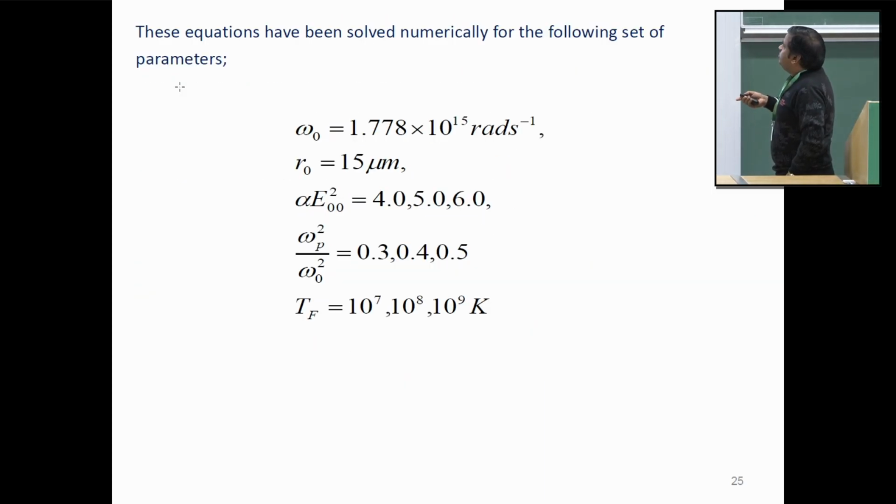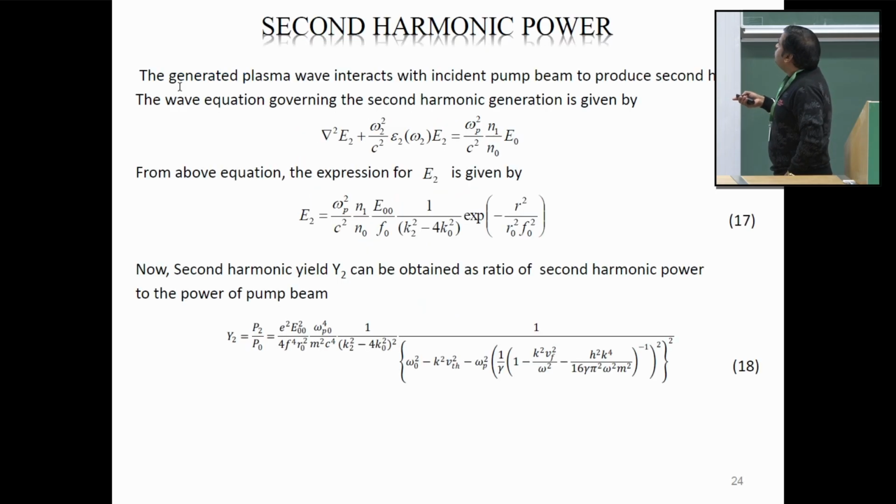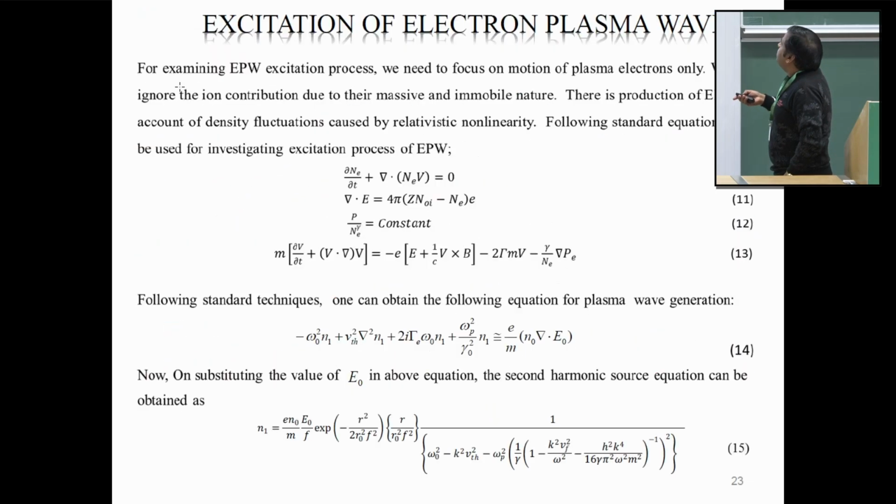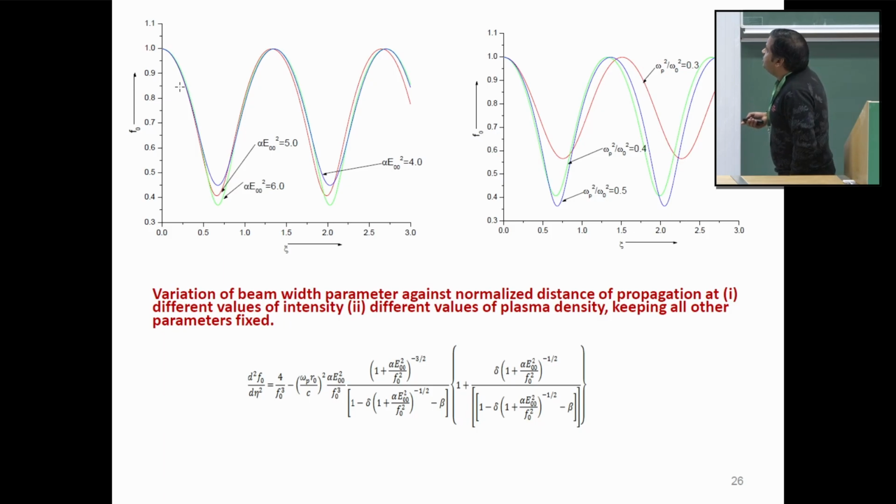So we have used these parameters for numerical simulation of equation number 18 and equation number 9. So these are our results. Figure 1 shows the variation of beam width parameter versus the normalized distance of propagation at different values of intensity. Here we see that as we keep on increasing the intensity, the focusing of the beam increases. This is due to the fact that whenever we increase intensity, the second term is sensitive to this intensity parameter, so it keeps increasing relative to the first. It starts dominating. As a result, the beam is focusing.